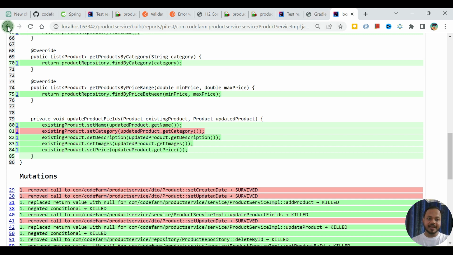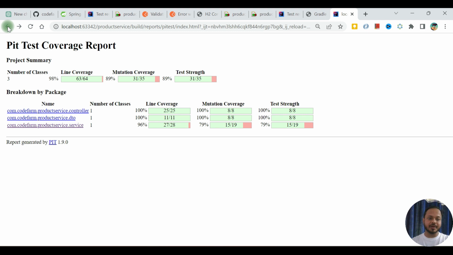And one more thing, this 89% is quite a good number, 98% and 89%. So that means the quality of unit test cases that it has generated is very good. Usually I have seen when we write our own unit test cases, this is not the number. The difference between line coverage and mutation coverage is a lot.